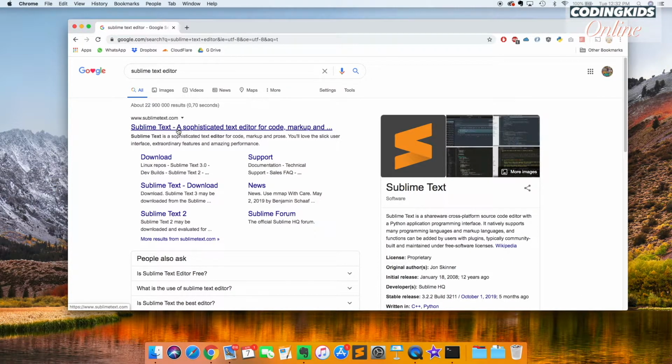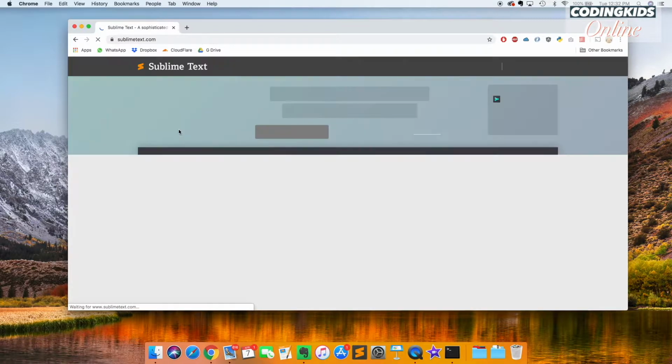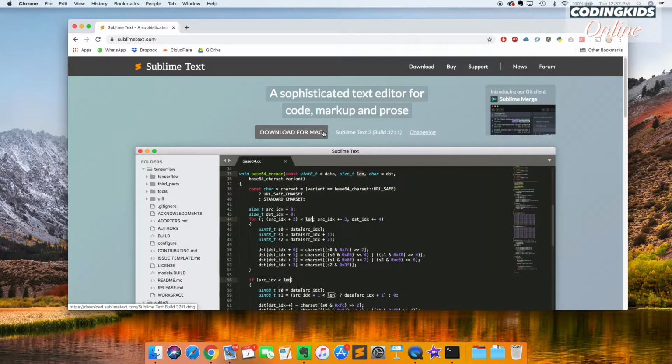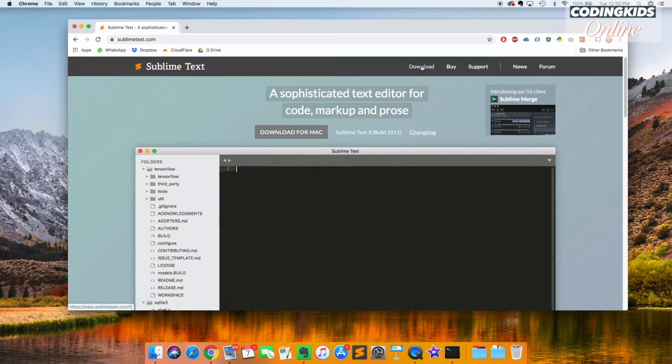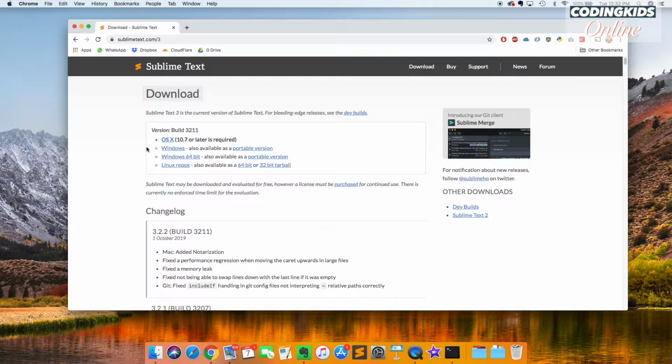I think it's always going to be the top one, and you can just click on the first link, and it'll probably detect what computer you're on. So I'm on a Mac, so it says download for Mac. For you, it'll probably say download for PC if you're on a PC. Maybe you just click on download over here, and then you even get all the options. If you're on a Mac, it'll even highlight that you're on a Mac, and you can click on this. If you're on a PC, it'll probably highlight this third one here, which is Windows 64-bit, and that's most likely the one that you want to use.